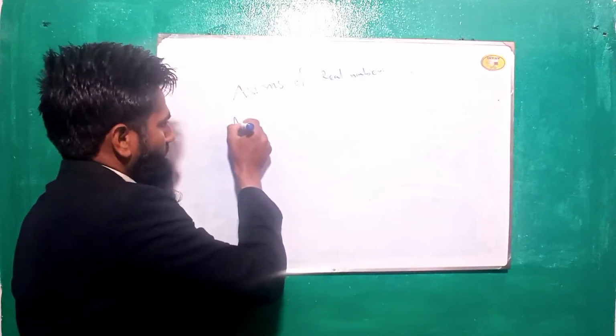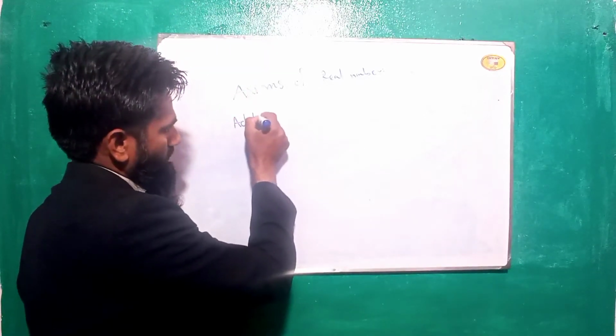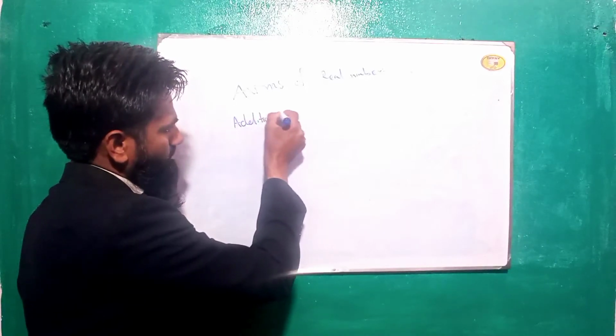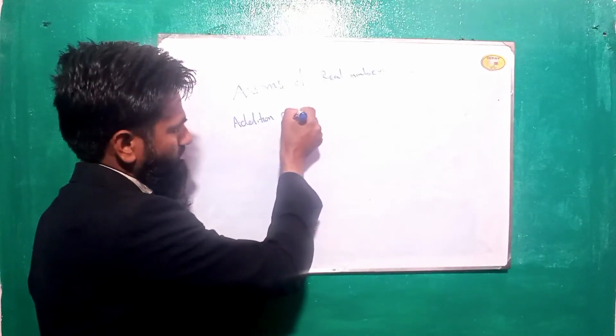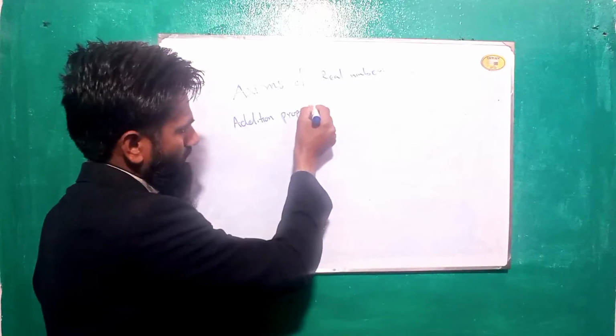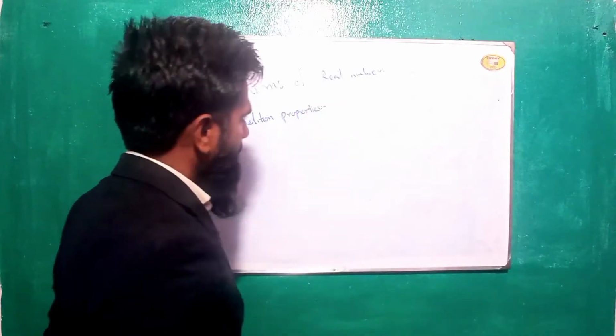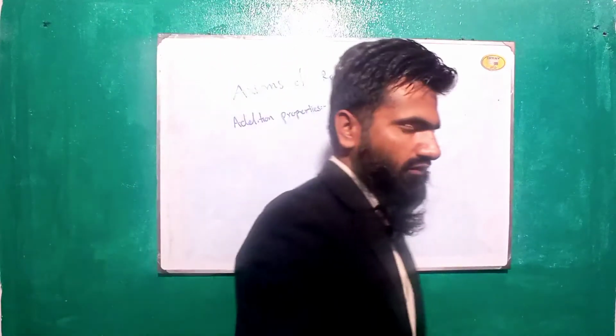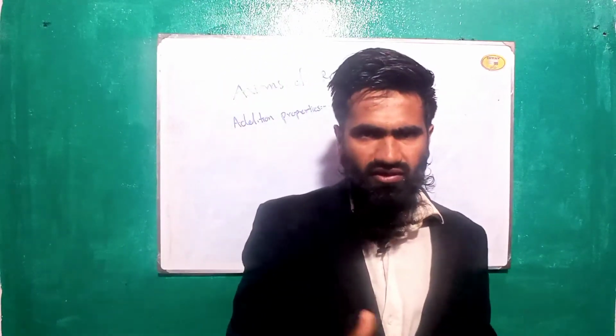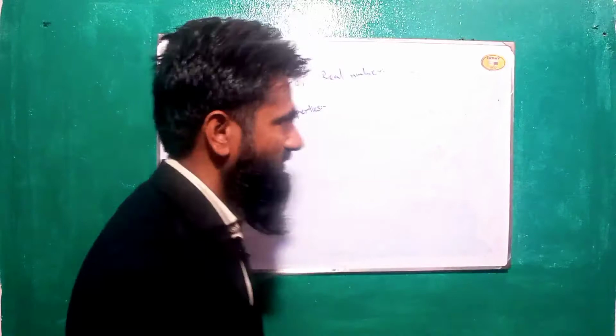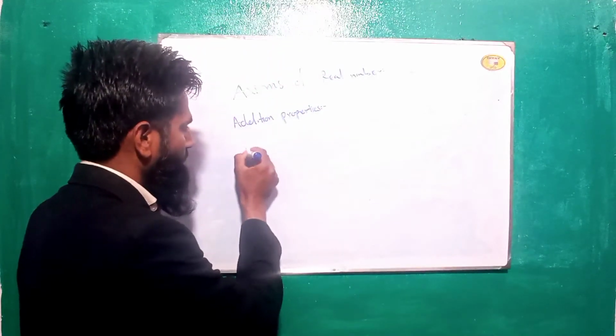The addition properties. In the addition properties of a real number, we have 4 properties, 4 points. First is closed.